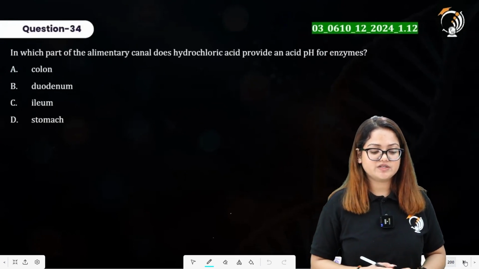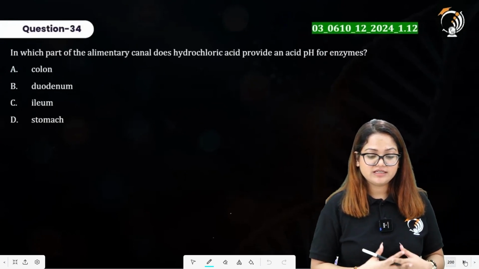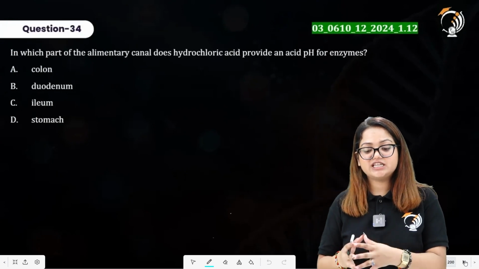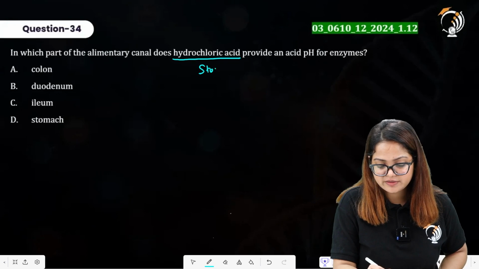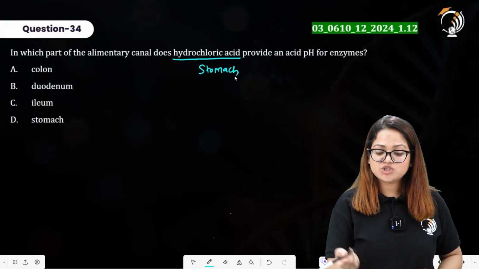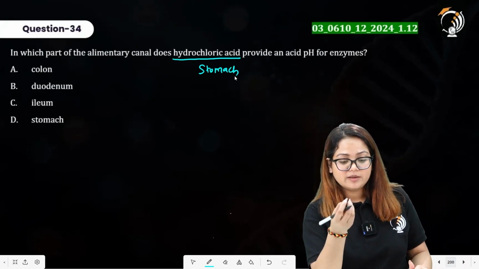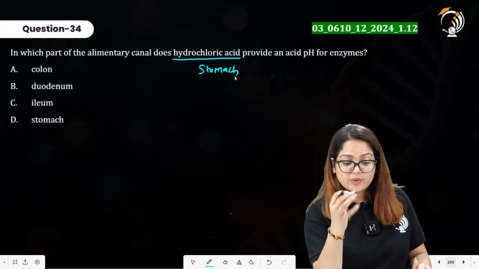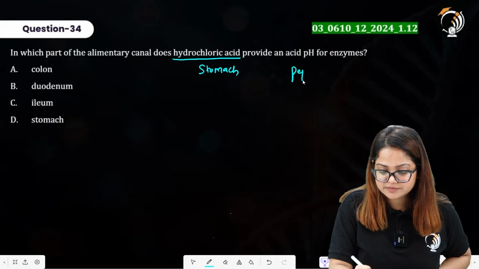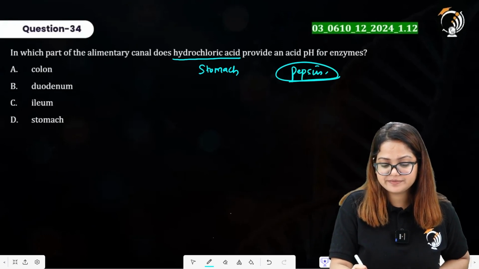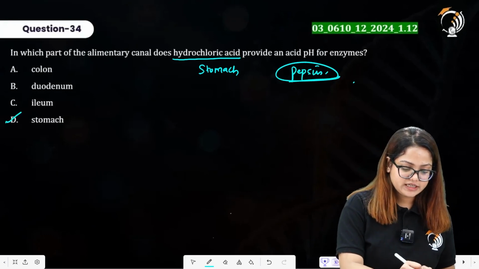Question number 34 says, in which part of the alimentary canal does hydrochloric acid provide an acidic pH for the enzymes? Now, it is released in the stomach. And what is the enzyme that acts on proteins and requires an acidic pH for its activity? That enzyme is pepsin. So option D is our right one.